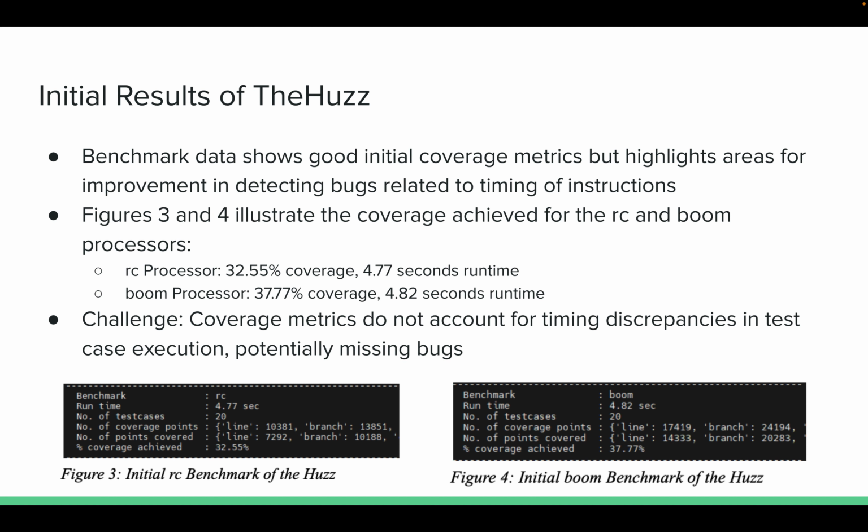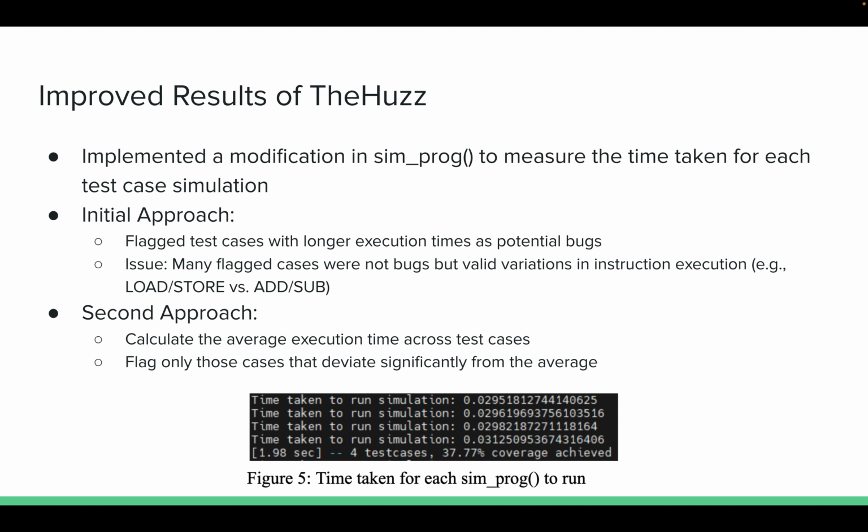The RC processor had 32.55% coverage and average runtime of just under 5 seconds. The boom processor was slightly more effective with 37.77% coverage and also just under 5 seconds of runtime. And the challenge that we found was that the coverage metrics do not account for timing discrepancies in the test case execution.